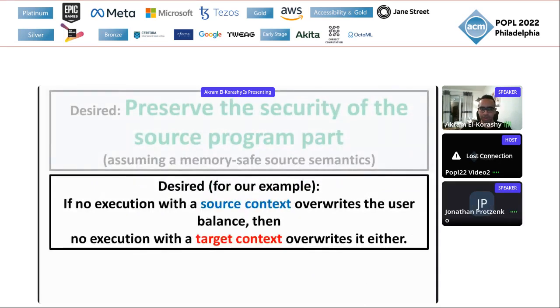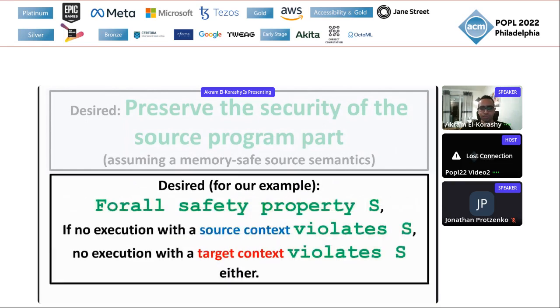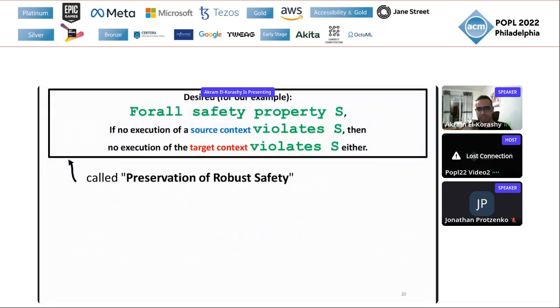For our particular example, we would like a statement like this. If no execution of the source program part with a source context overwrites the user balance, then also no execution of the compiled version of the program with a target context overwrites the user balance either. More generally, we would like to prove such a statement for all safety properties S. If no execution with the source context violates S, then also no execution of the target context violates it either. This statement in particular is called preservation of robust safety and is familiar from lots of secure compilation literature.